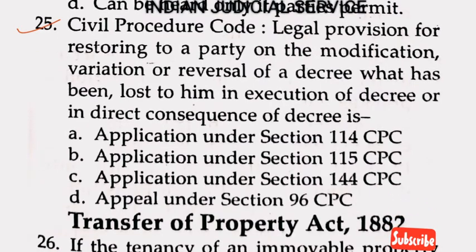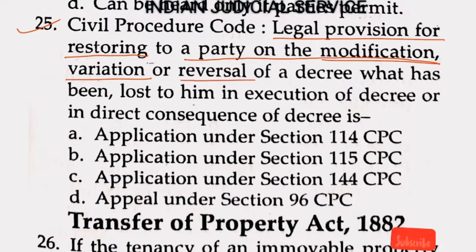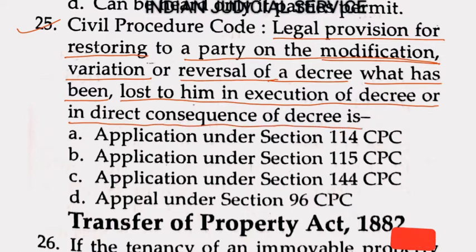Now question number 25. Civil Procedure Code, the legal provision for restoring to a party, on the modification, this is very important, modification, variation or reversal of the decree, what has been lost to him in execution of a decree or in direct consequence of the decree is, option A here, application under Section 114, option B here, application under Section 115, option C here, application under Section 144, this is very important here, and the last one, application under Section 96.